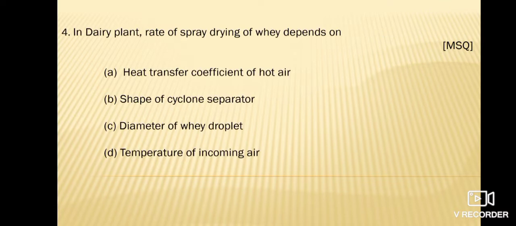Next question is, in dairy plant, rate of spray drying of whey depends on, option A is heat transfer coefficient of hot air, option B is shape of cyclone separator, option C is diameter of whey droplet and option D is temperature of incoming air. This is a multiple select type of question, MSQ, and correct answer is A, C and D.